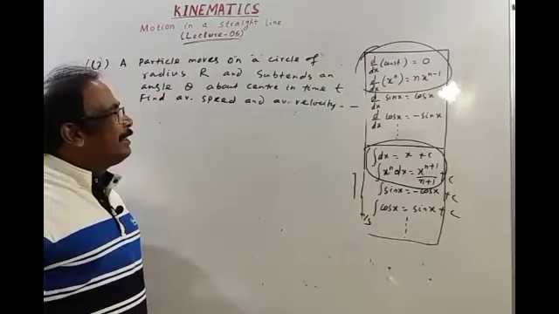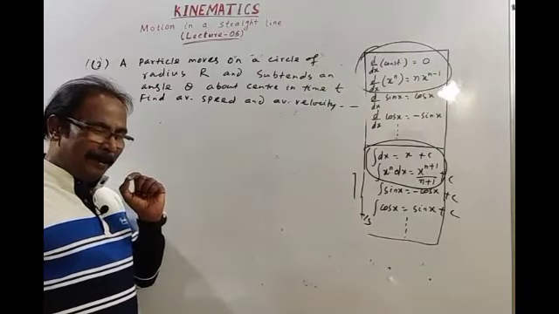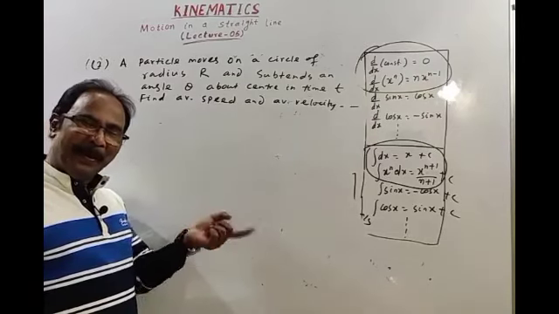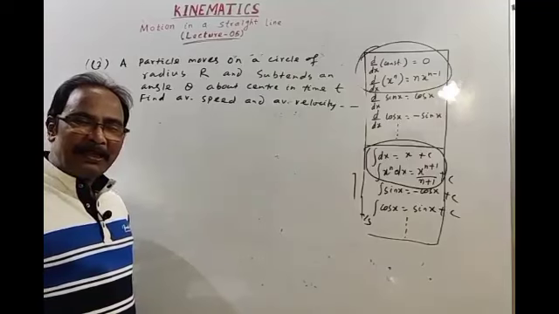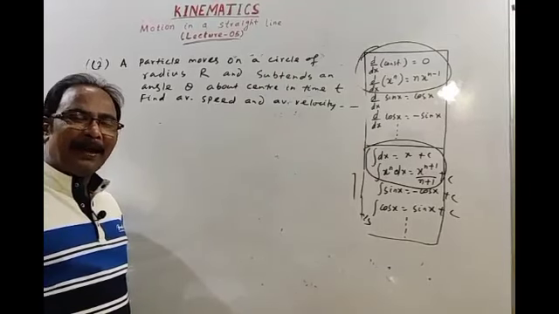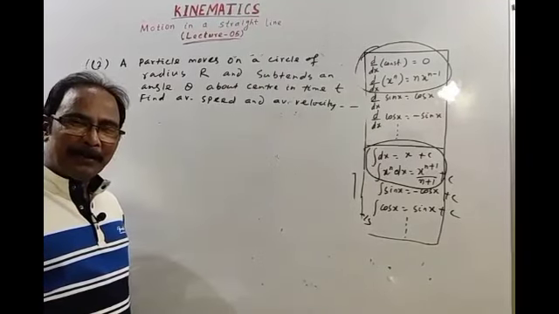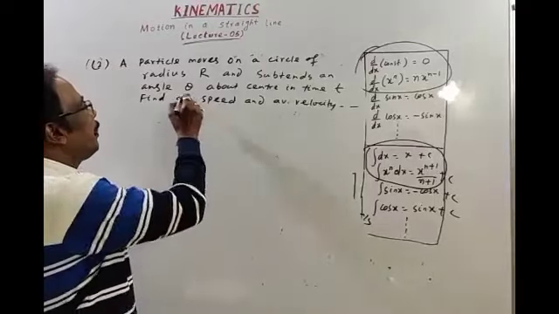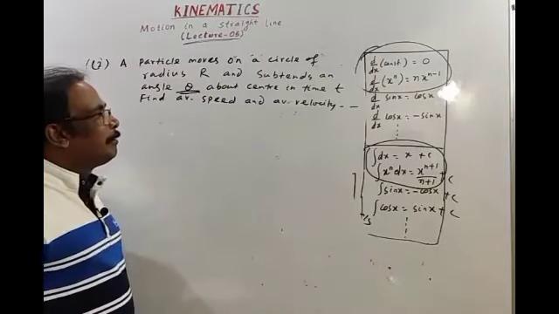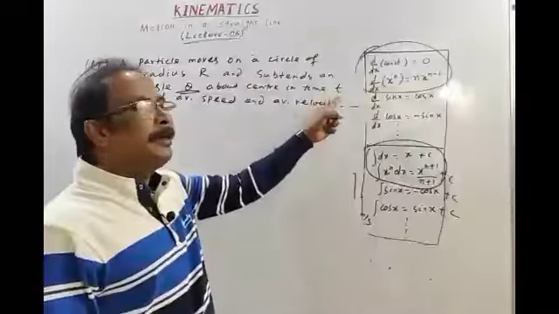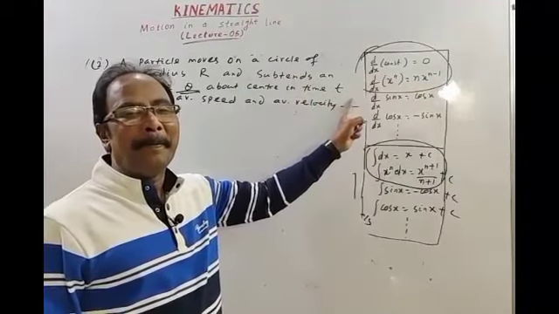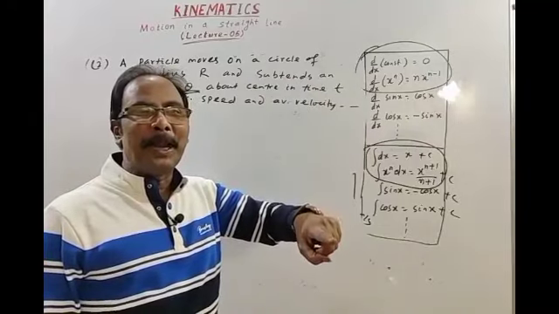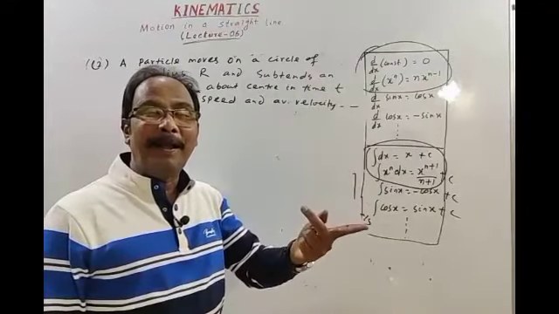Okay, this is the key question from which you will get a relation for average speed and also a relation for average velocity, which you may use for any value of theta. In this question, we have to find the answer taking time t. Another type of question we will approach in terms of speed v.